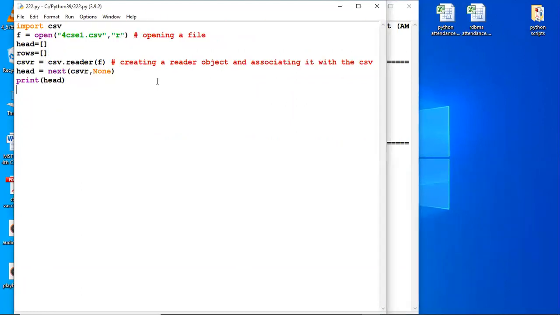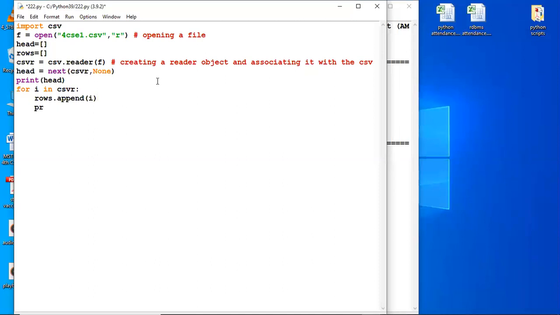Okay, let's go ahead. Now, if I write here for I in CSVR, I'm using this CSV reader module, and then I can write something like rows dot append I. So what I'm doing here, I'm reading now the rows. The header row I have already read with the next function. Now the cursor would move to the next row. It would be read and appended to the list rows.